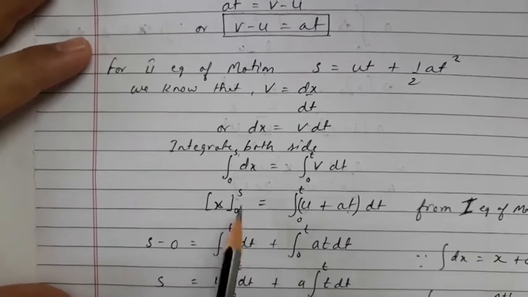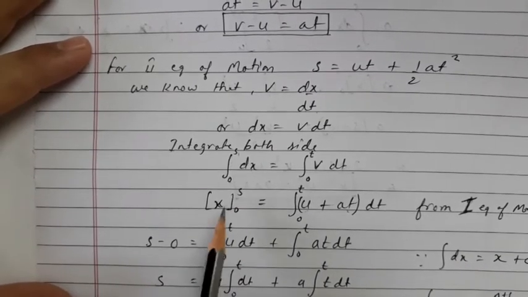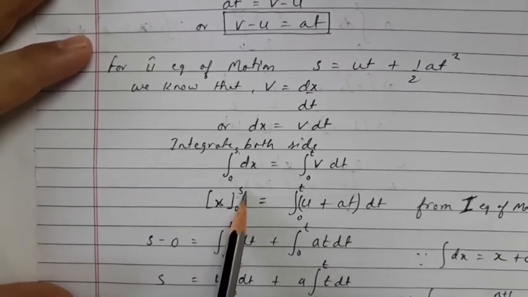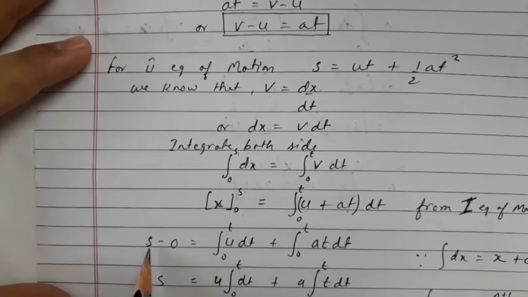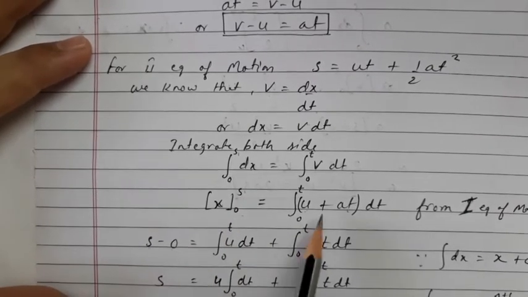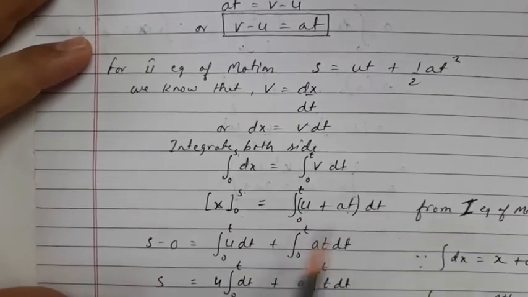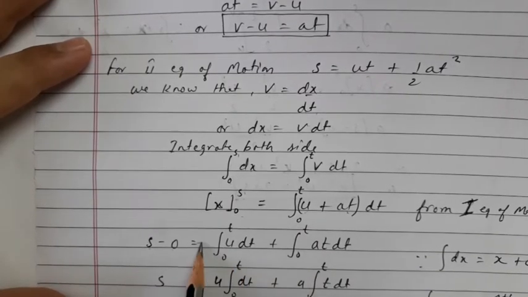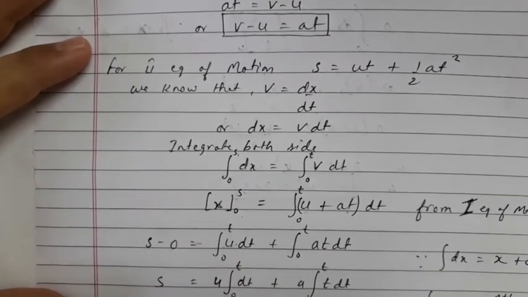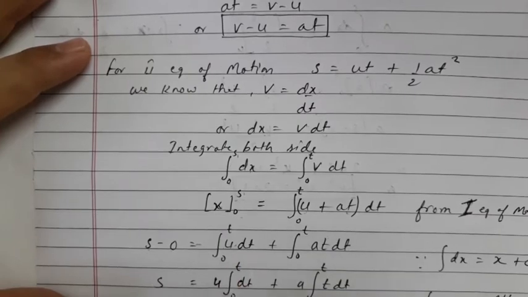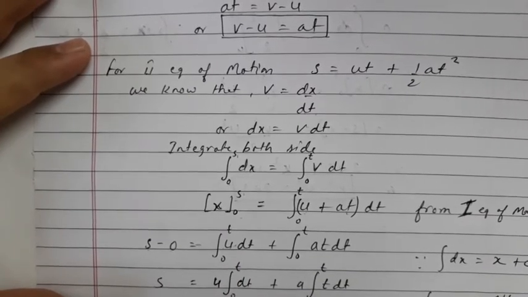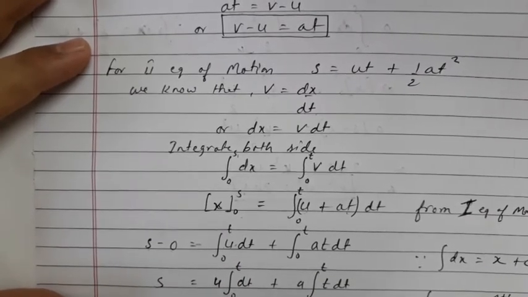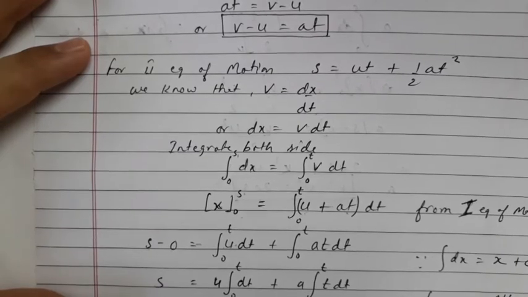Now comes the integrative part, that in place of x we'll just substitute the value upper limit minus lower limit, and hence it will become s minus 0, and we'll integrate u with respect to dt, and hence we'll get u outside, and integration of dt will be t. So it will be like this, ut, upper limit and lower limit.